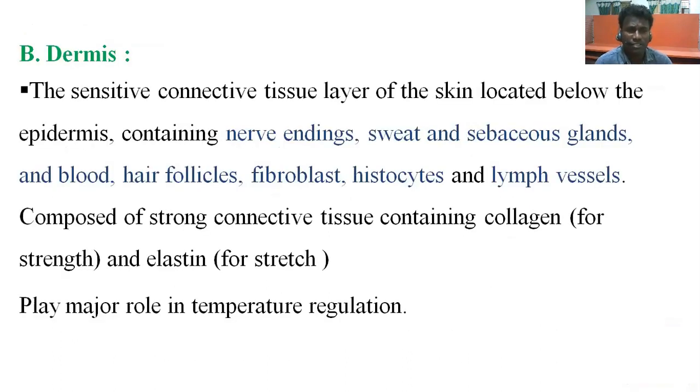Dermis is the sensitive connective tissue layer of the skin, located under the epidermis, containing nerve endings, sweat and sebaceous glands, blood vessels, hair follicles, fibroblasts, histiocytes and lymph vessels. It is composed of strong connective tissue containing collagen for strength and elastin for stretch, and plays a major role in temperature regulation.